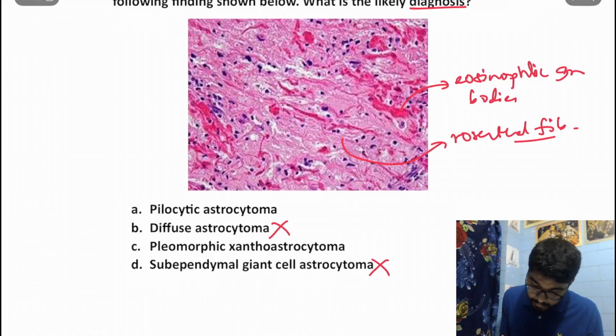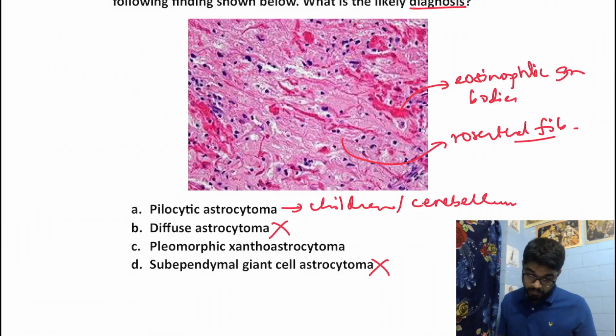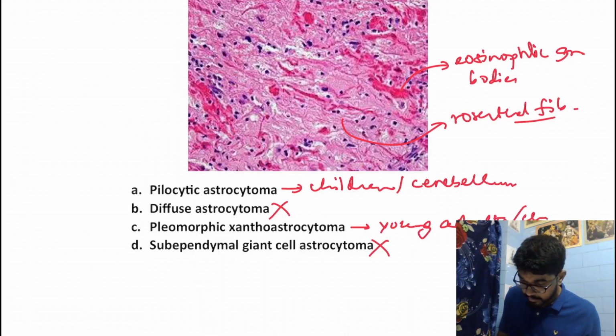Now remember the fact that pilocytic astrocytoma is seen in children and involves your cerebellum, whereas pleomorphic xanthoastrocytoma involves young adults as well as children, and it involves your temporal lobe.